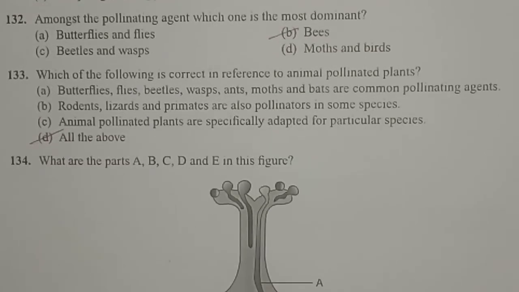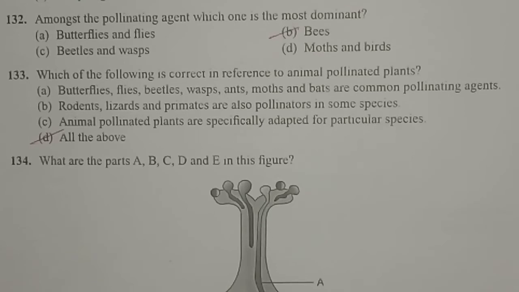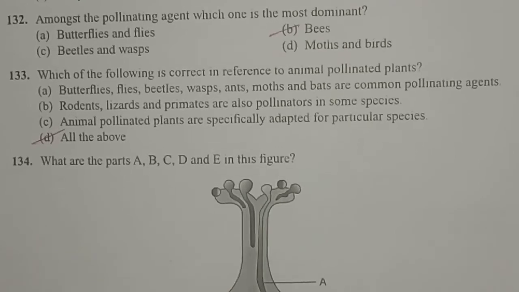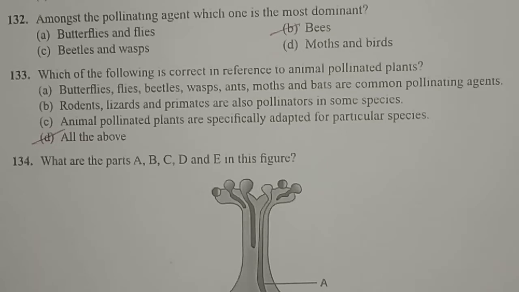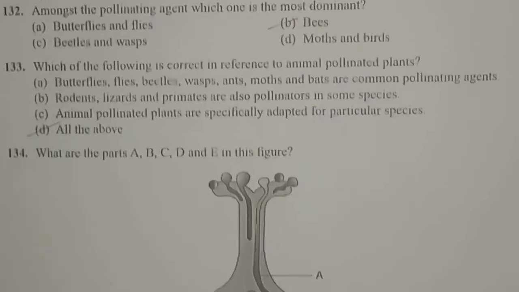Next one, which of the following is correct in reference to animal pollinated plants? Butterflies, flies, beetles, wasps, ants, moths and bats are common pollinating agents. Correct. Rodents, lizards, and primates are also pollinators in some species. Correct. Animal pollinated plants are specifically adapted for particular species. Yes, here all of the above. So all the options are correct. We can clearly observe that all statements are exactly correct related to animal pollinated plants.